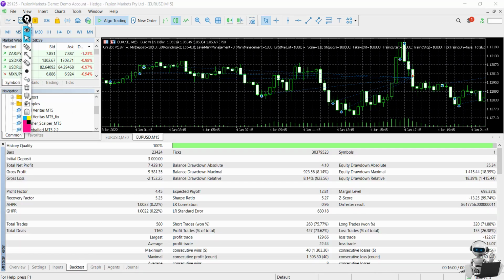This back test on MT5 has a tick quality of 100%. This is very realistic, and you can see our initial deposit was $3,000. The maximum drawdown is only 8%, so that is very amazing. I really didn't expect this EA to be this great, with only 8%. This is for our balance.